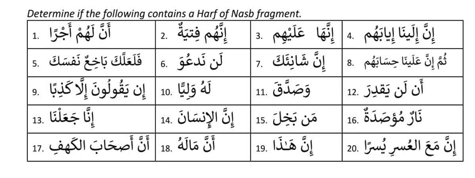So, okay, second one, innahum fityatun. Inna and hum. Inna is harf of nasib and hum can be nasib or jar. Here, since it is coming after inna, it has to be nasib. That's the idea. Okay. Next one is innaha alayhim. Inna and ha. Inna is harf of nasib and ha is nasib or jar. Here we have to assume it is nasib because it is coming after inna.